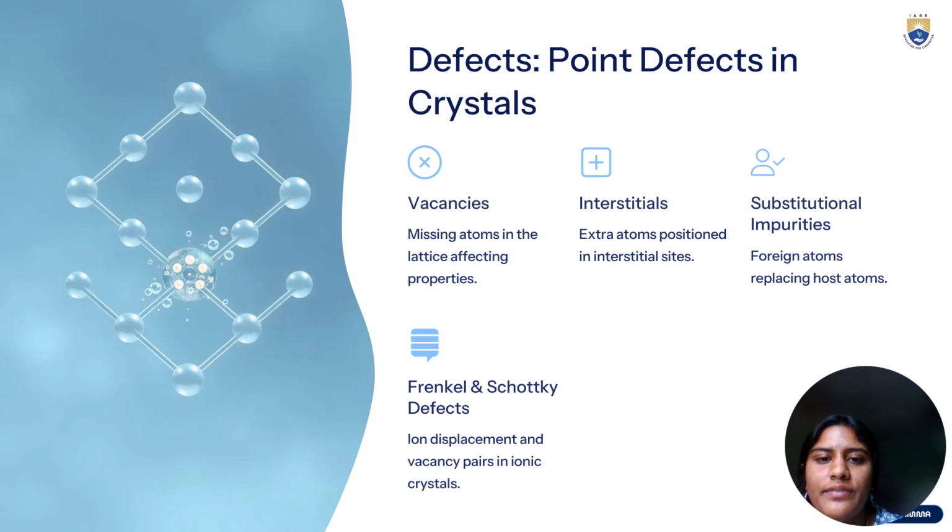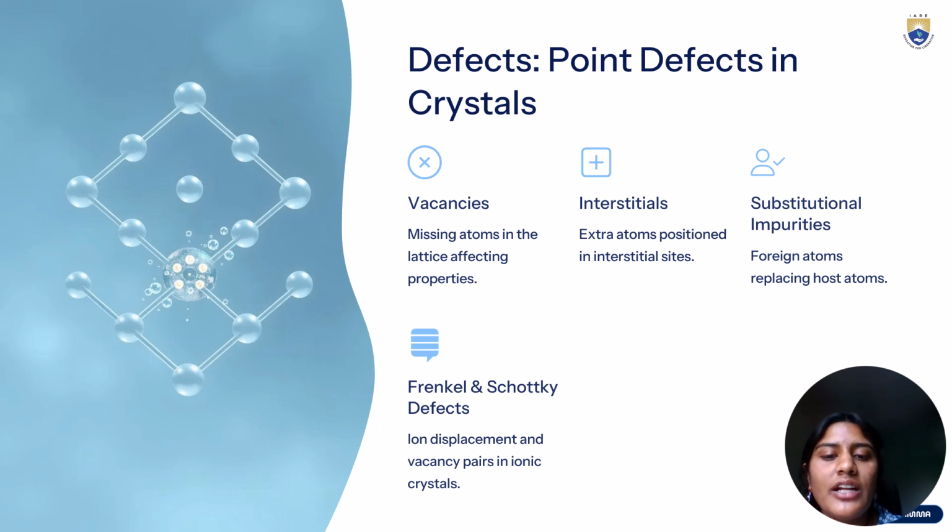What are these defects? There are vacancies, which are missing atoms in a lattice affecting these properties. Interstitial: when an extra atom is positioned in an interstitial site, so extra atoms are jammed into the space. Substitutional impurities, such as foreign atoms replacing the original ones.